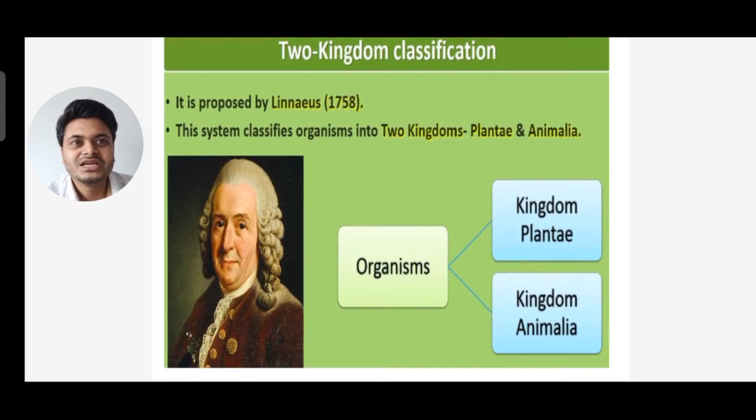Next we come to the two kingdom system of classification. This was given by Linnaeus in 1758. You can see the picture of Linnaeus on the left hand side. He divided organisms into two groups: one is the plants group, another is the animal group. He kept plants under kingdom Plantae and animals under kingdom Animalia. So this system classifies organisms in two kingdoms: one is Plantae, another is Animalia.